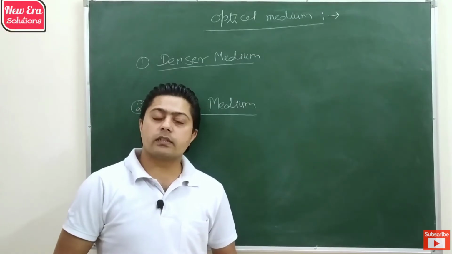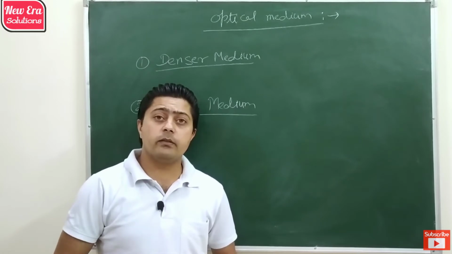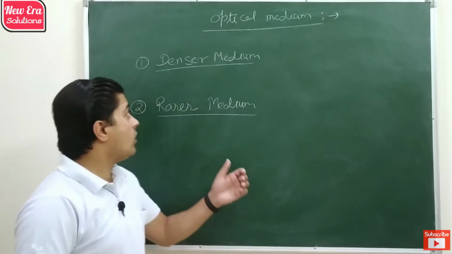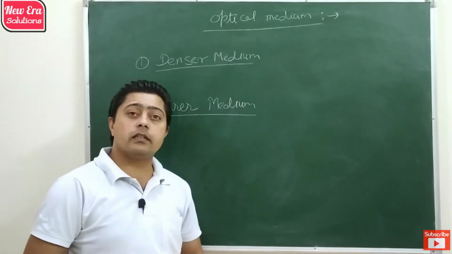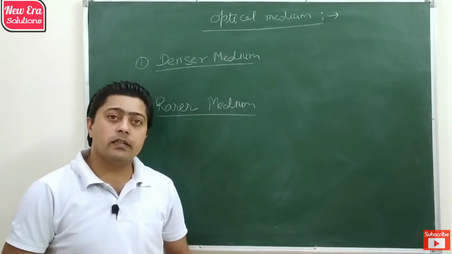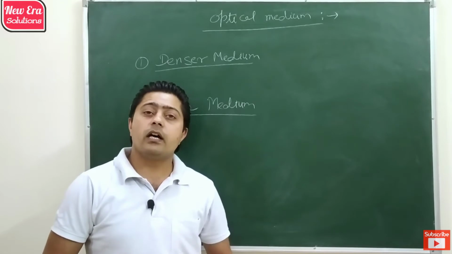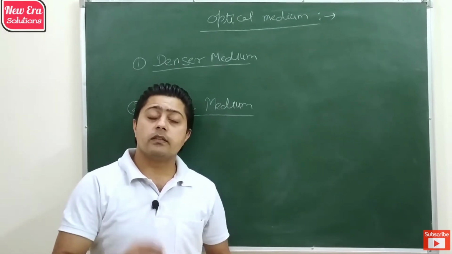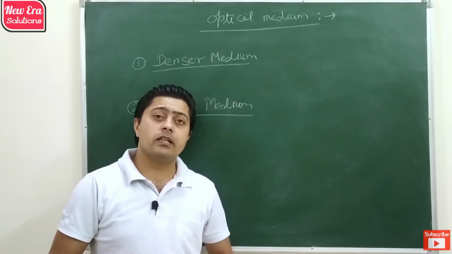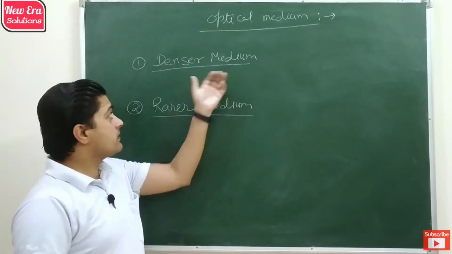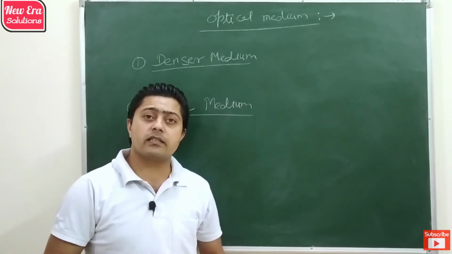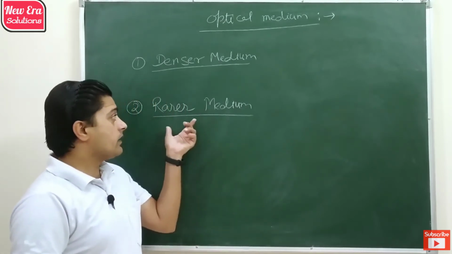So next we are going to discuss the two types of medium which we observe in refraction of light. One is called optical denser medium and another is called optical rarer medium. These two mediums are always identified with respect to each other. The medium which has higher refractive index compared to the other is treated as optical denser medium, and the medium which has lower refractive index is treated as optical rarer medium.